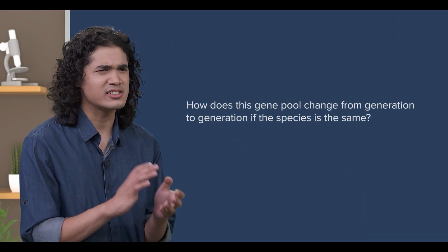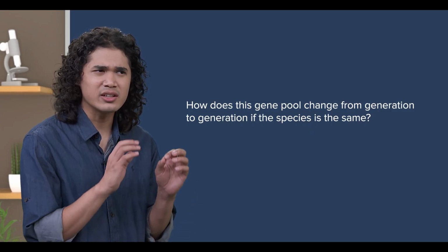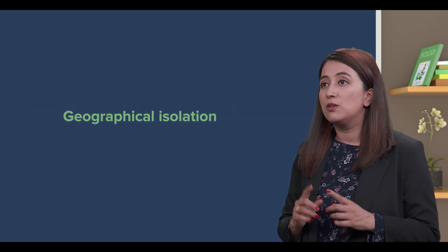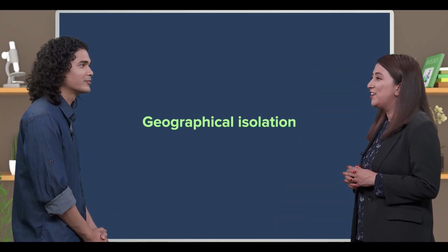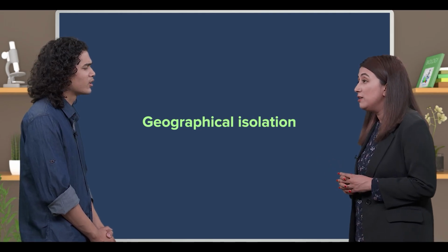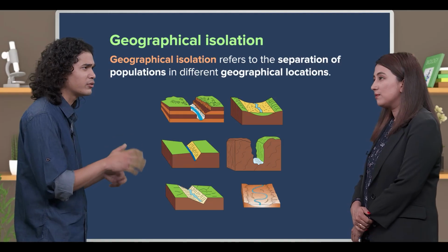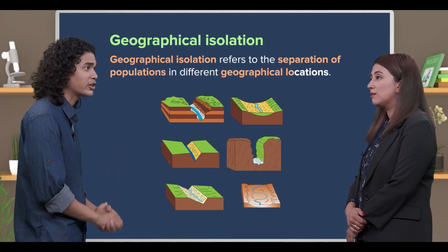But how does this gene pool change from generation to generation if the species is the same? Very good question. You will get your answer as we move forward in the lesson. Let's get started with geographical isolation. Sure, I'm looking forward to it. Good. Then, can you tell me something about geographical isolation? Let me think. Geographical isolation refers to the separation of populations in different geographical locations.